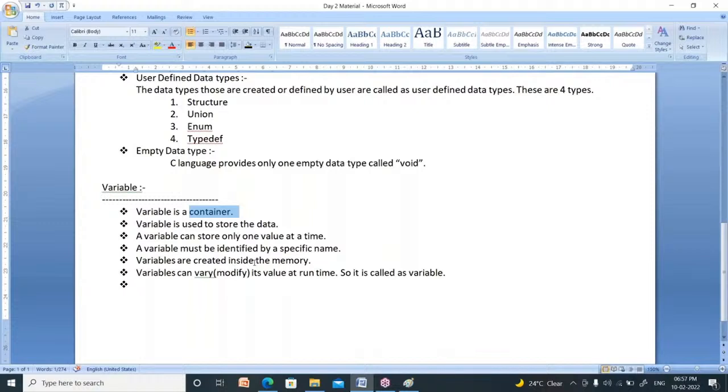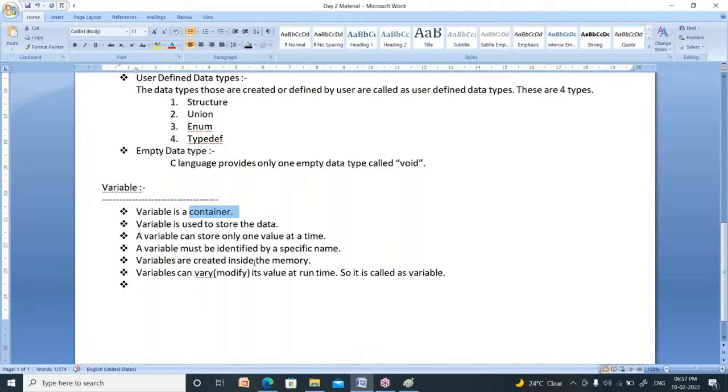Now, how many values can we store in a variable at a time? We can store only one value at a time. Every variable must have a unique name. Every variable must be identified by a specific name. The variables are always created inside the memory.